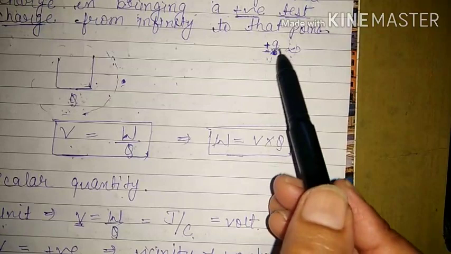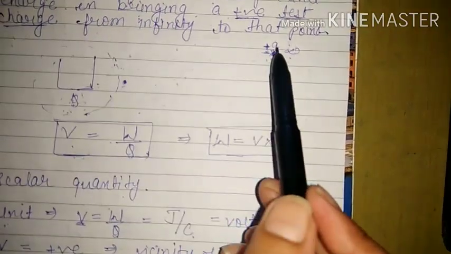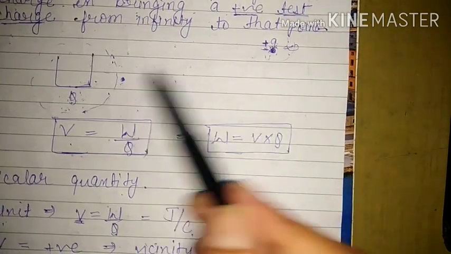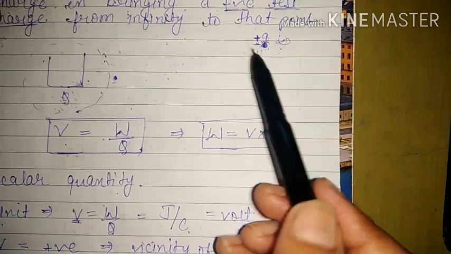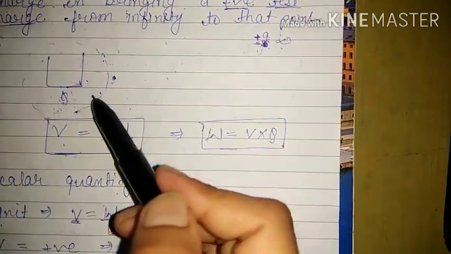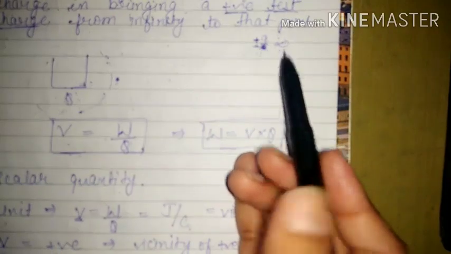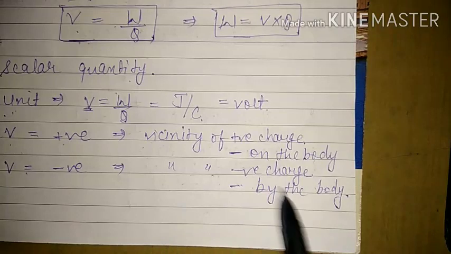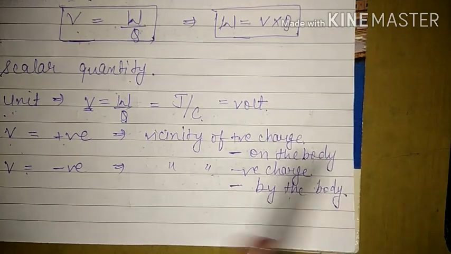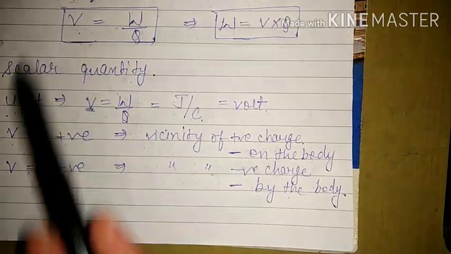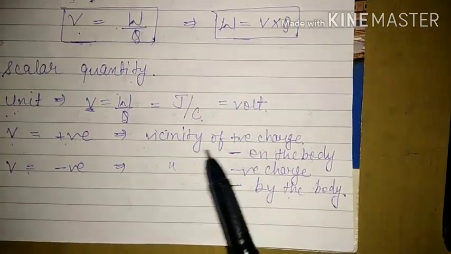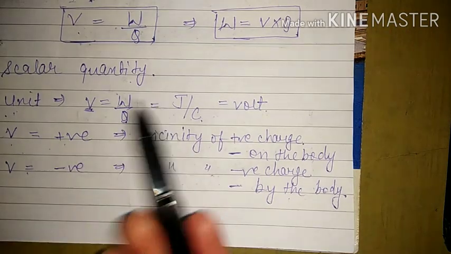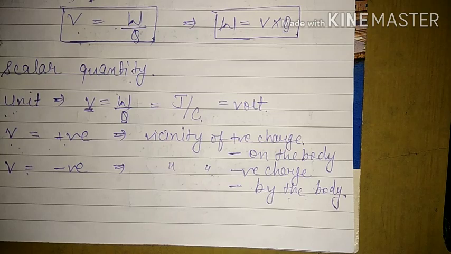And if the charges are of different types, or unlike charges, then initially we will have to do some work. Later, due to attraction between them, the work will be done by the body itself. That means this source charge and this charge will attract each other, and the work will be done by the source charge automatically. We will not have to do any work. So here the work is done by the body, so it is negative, and when the work done is negative, then the potential will be negative. And if the work is done on the body, the work done is positive, hence the potential is also positive.